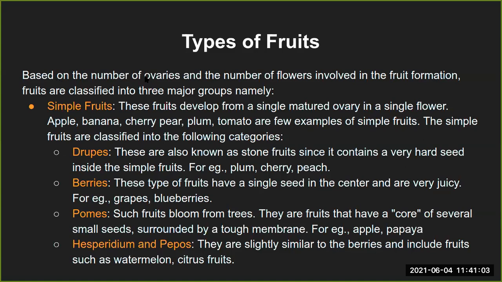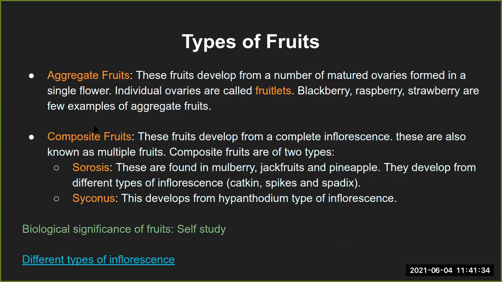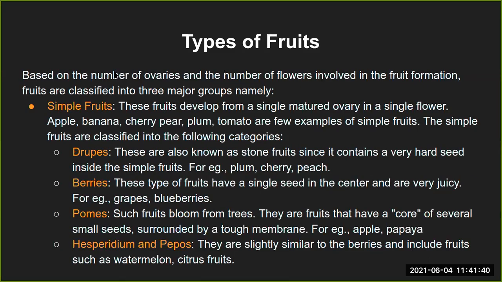Now, with respect to the types of fruits, there are again various types. I don't know if we should go into these things, but I guess I should, because it's part of the syllabus. So, okay, let me just go through it. Based on the number of ovaries and the number of flowers involved in the fruit formation, fruits are classified into different groups. Majorly, there are three groups, that is simple fruits, aggregate fruits, and composite fruits. So those are the three main types of fruits.